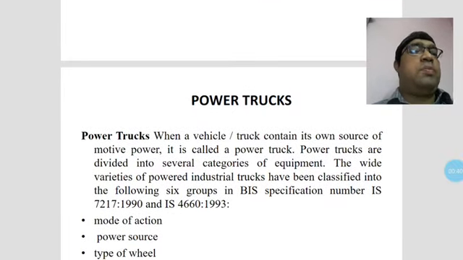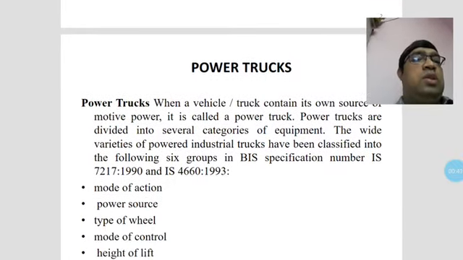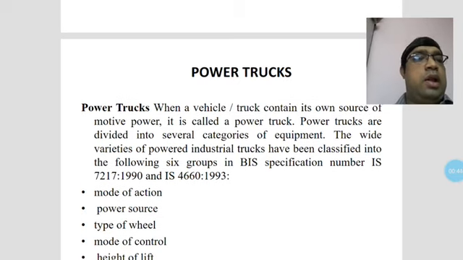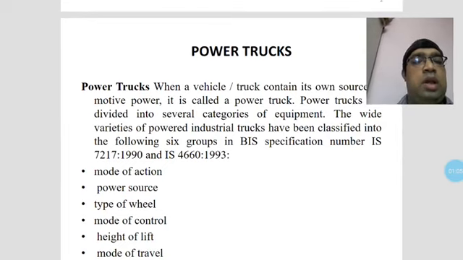What are power trucks? Trucks that contain their own source of motive power are called power trucks. Power trucks are divided into several categories of equipment, and the wide variety of powered industrial trucks have been classified into the following six groups in BIS specifications: IS 7217:1990 and IS 4660:1993.